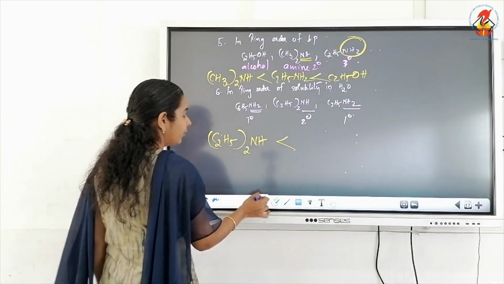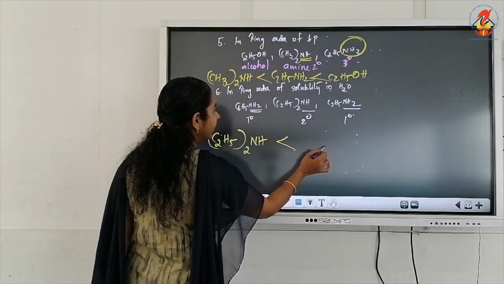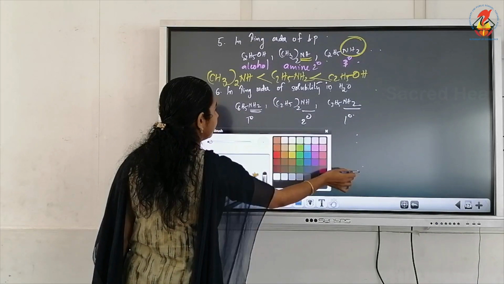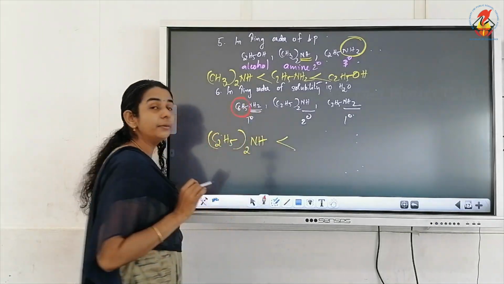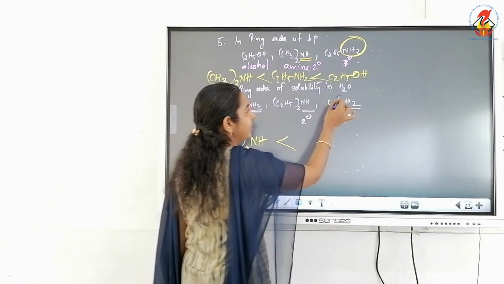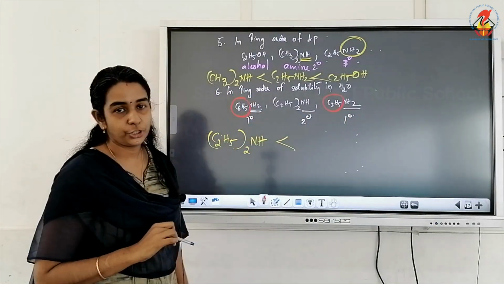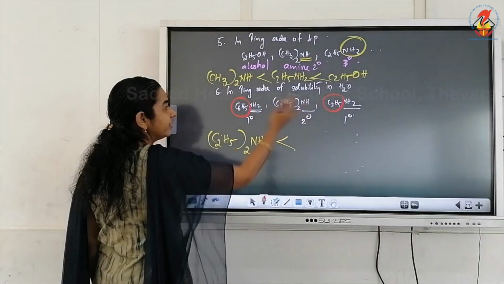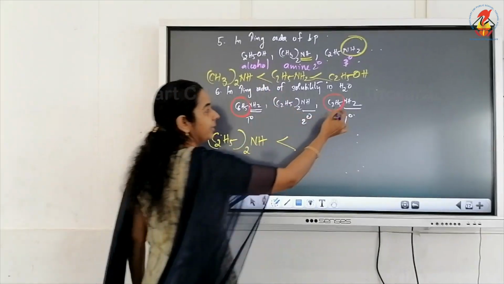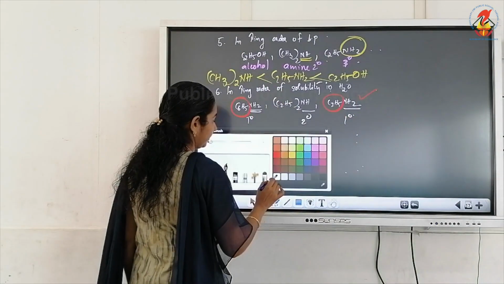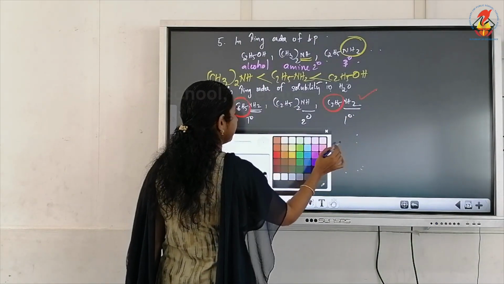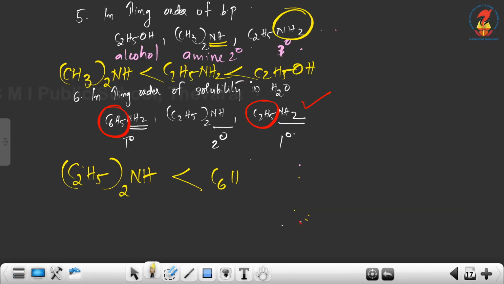See the hydrocarbon part. Here the hydrocarbon part is the bigger benzene ring, but here it is C2H5NH2. So more soluble. Among these two, more soluble will be this one. So next comes, we are writing in the increasing order. So more soluble will be,